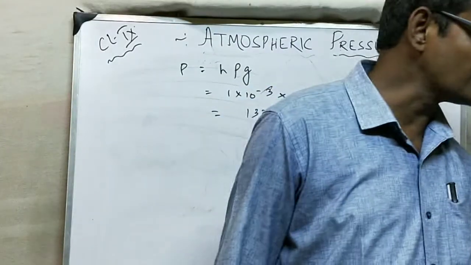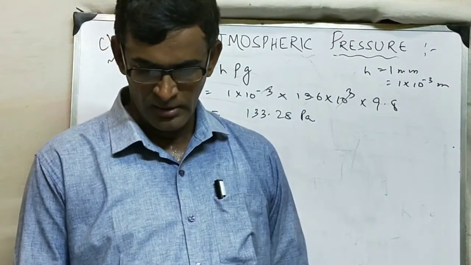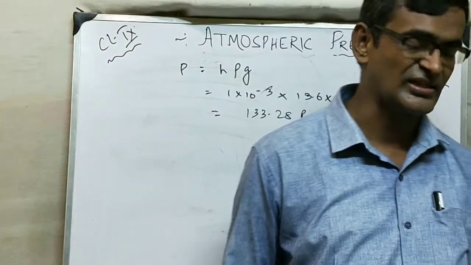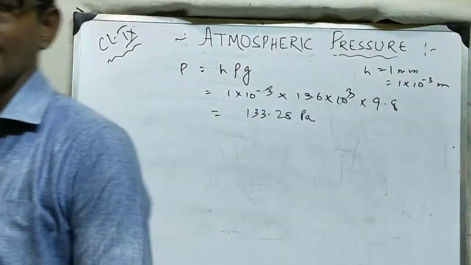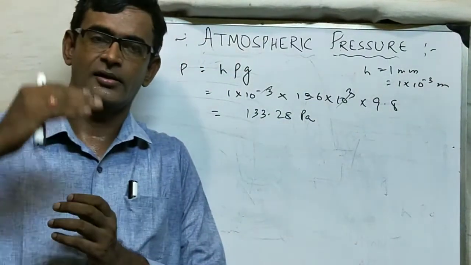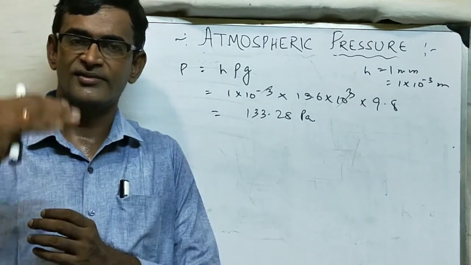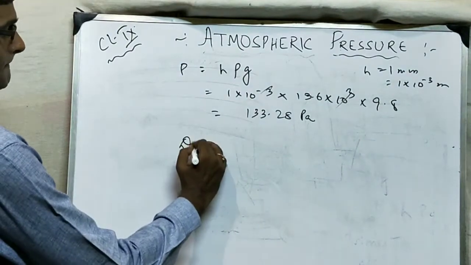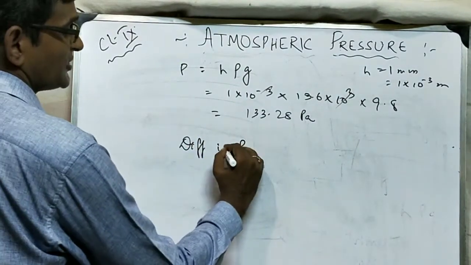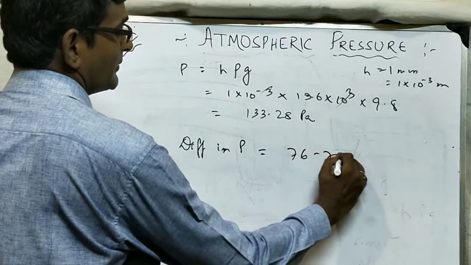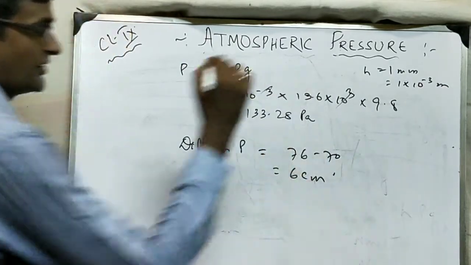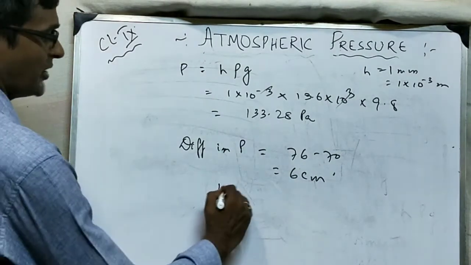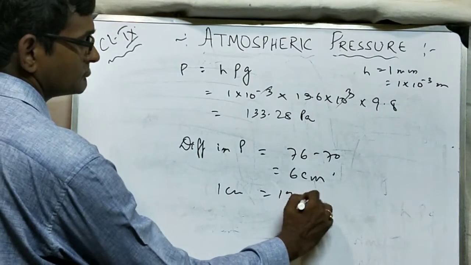Now they are asking what is the height of a hill where the barometer reads 70 centimeter. The simple idea is that the atmospheric pressure on the top of the hill is 70 centimeter. So the difference in pressure will be 76 minus 70, that is 6 centimeter. Now 1 centimeter is equal to 120 meter.